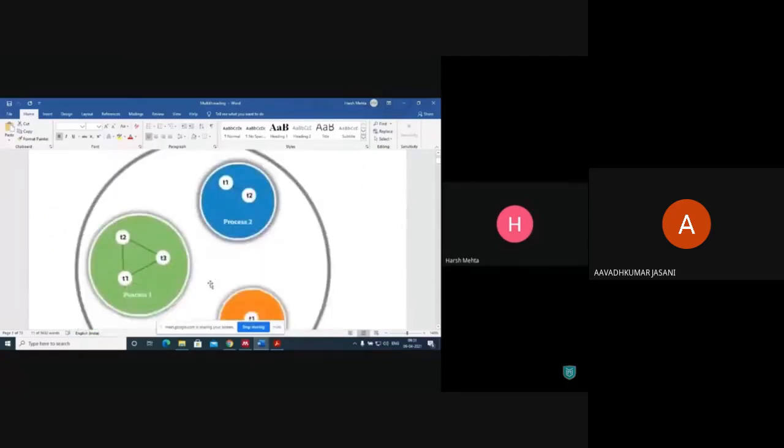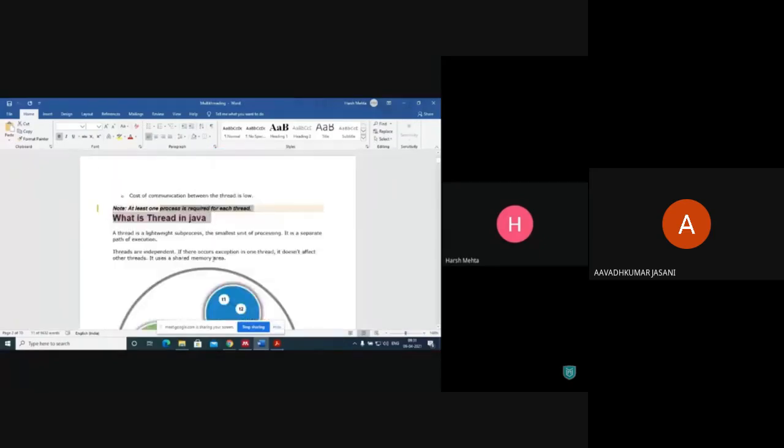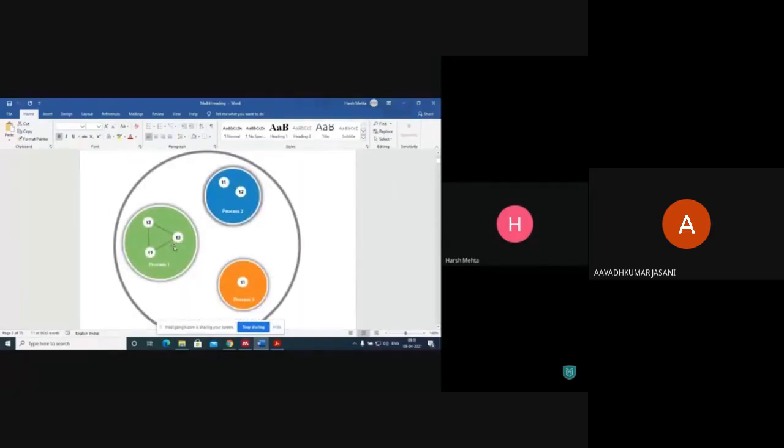So you understand this in this diagram. Actually, there are three processes. One process has 3 threads, the second process has 2 threads, the third process has 1 thread. So each process can have multiple threads. Are you getting this scenario, everyone? One process can have multiple threads, another process can have 2 threads, the third process can have only 1 thread. Okay, so it is possible that one process has multiple threads.